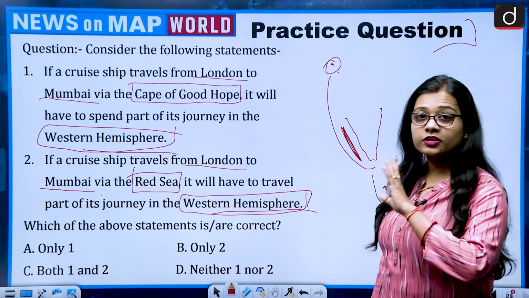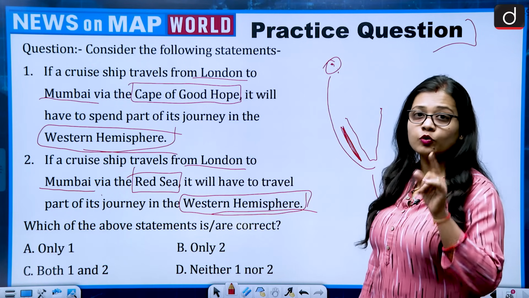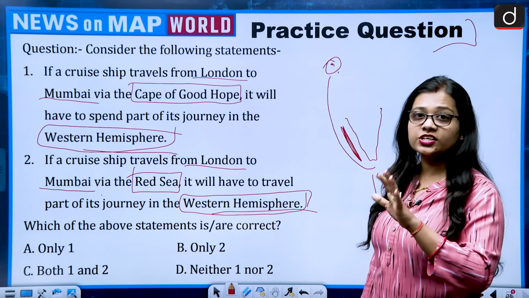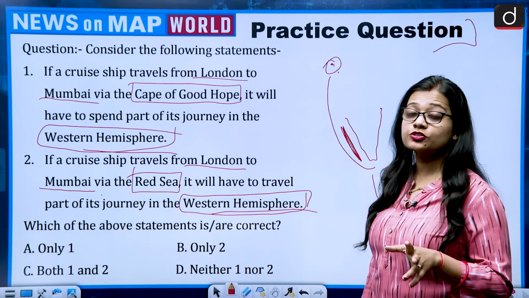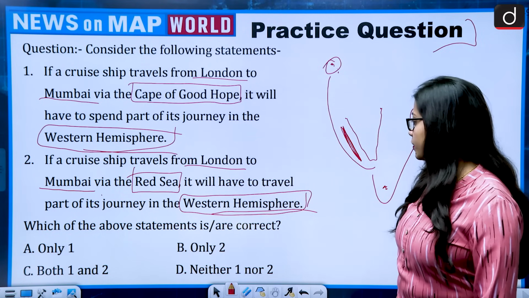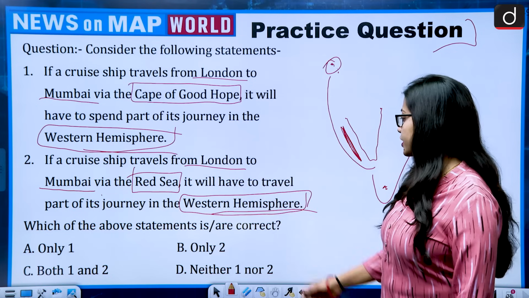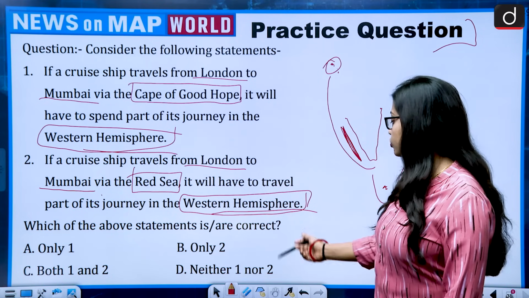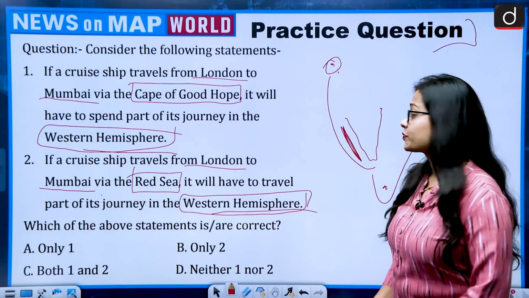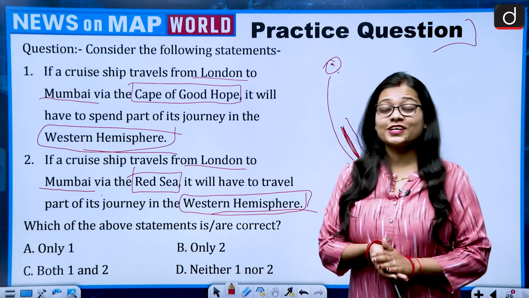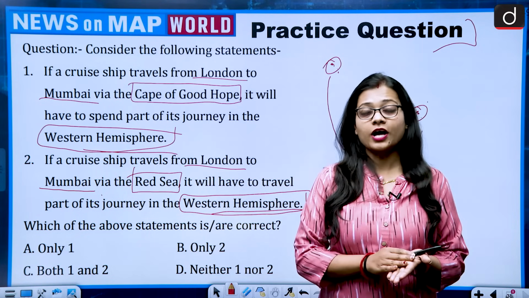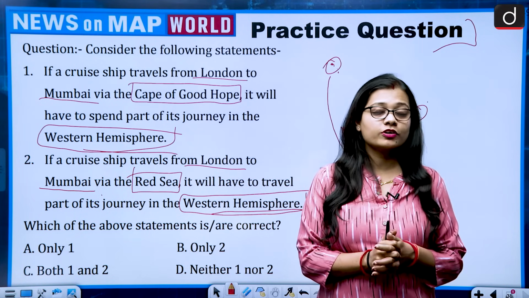So in the statements, 3 things are the same and one is changed, and one change can actually bring a lot of difference to the statements. So, you have to say which of the above statements is or are correct. Only 1, only 2, both 1 and 2, neither 1 nor 2. I think it is a very interesting question. I will be waiting for your answer and we'll see how many of you give me the correct answer.